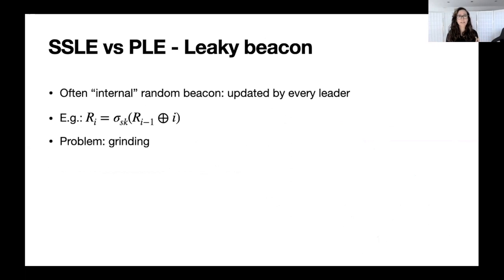For example, let's say that in the previous block, the random beacon was R_{i-1}. Then in order to update the random beacon, the leader in the next round will use a deterministic signature, or a VRF if you are familiar with this, on the previous random beacon, maybe XORed with the round number. That's just to illustrate this. But one very known problem with this is the problem of grinding.